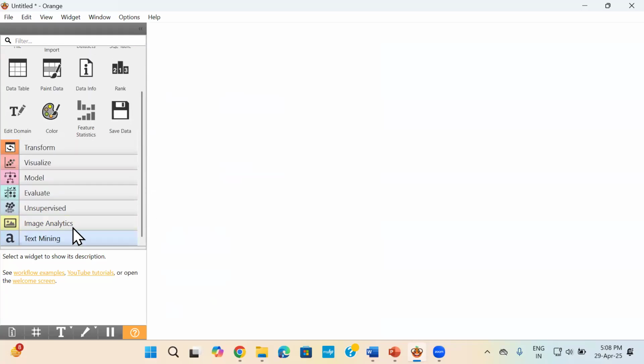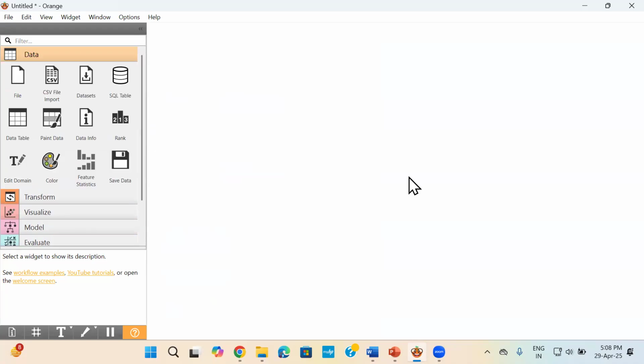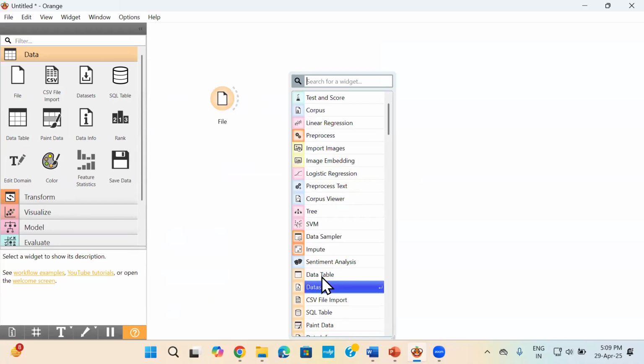Okay, for that we'll be going to Orange. If you can see here on the left hand side, I have all the widgets. For this session, I've installed my separate other widgets also. I'll teach you how to do the installation. Now, for the first time, you just have to click on the file widget. As soon as you click, it will appear on your canvas. Okay, if you suppose do not want to click because there are so many widgets and you can't find it, give a right click and all the options are available. You can just type which widget you want. Okay, and that widget will appear.